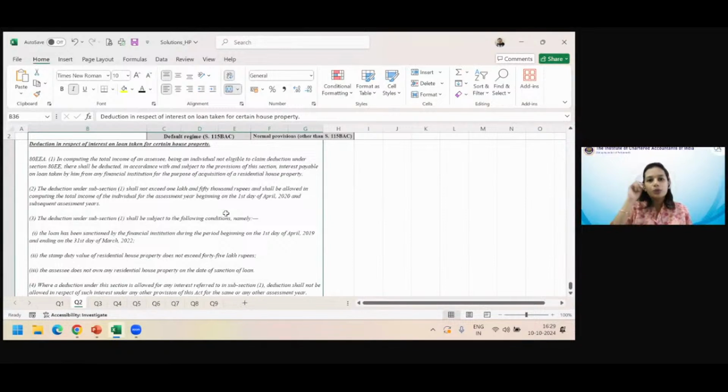Okay. So when you see an optional regime in the question, and you see a loan taken and interest on loan taken for a house property, then at least it should ring a bell in your mind that please let me also check section 80EE. It may not be applicable in all cases, but at least you should check. It will be very good if you can also give a note in the sum that we have checked the conditions and because of this reason, this is not applicable. It will show how comprehensive your coverage is.